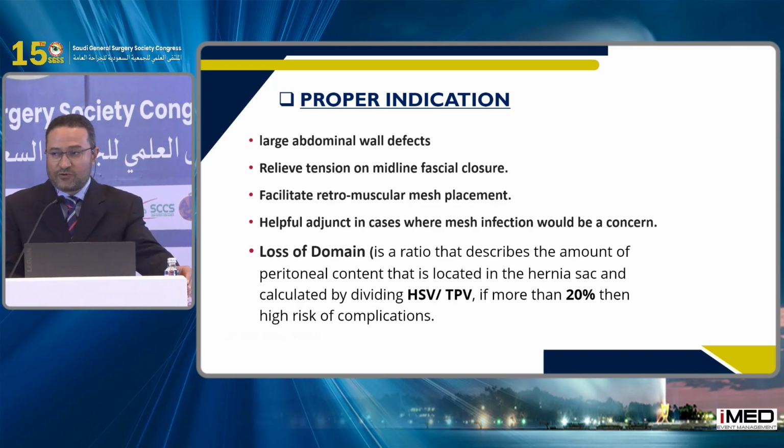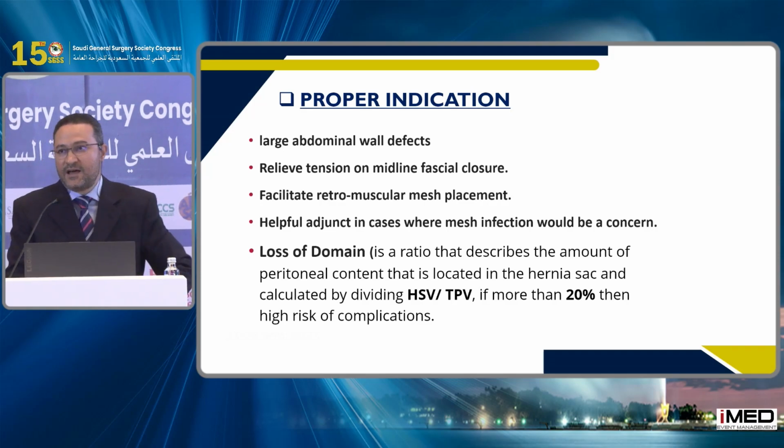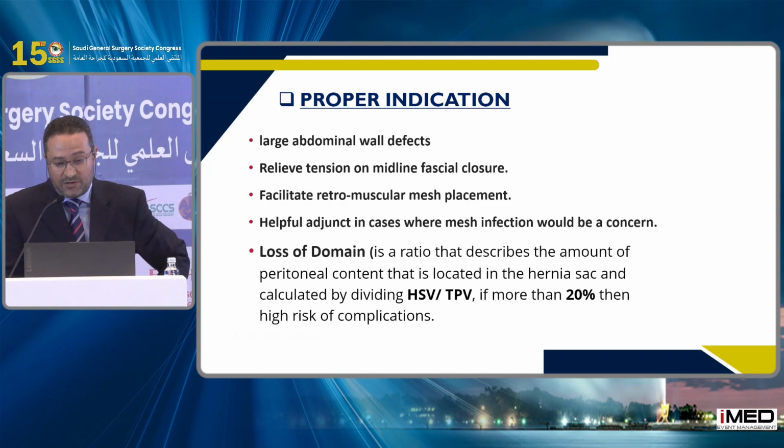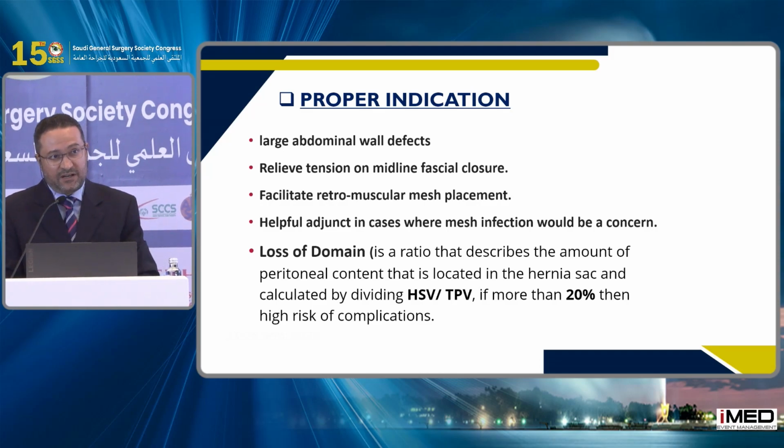The indications for component separation are large wall defects, relief of tension, placement of mesh, and loss of domain. To know whether these patients have loss of domain, you have to do CT volumetry and check the hernial sac volume in comparison to the total peritoneal cavity volume.